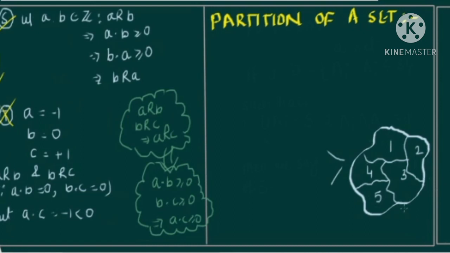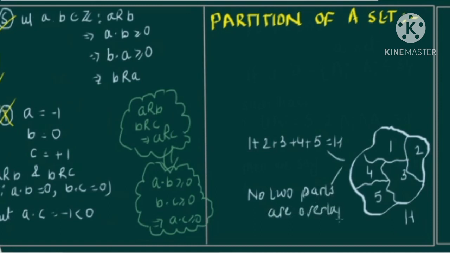Suppose I denote this portion as H, then 1 plus 2 plus 3 plus 4 plus 5 gives me H, and no two parts are overlapping.